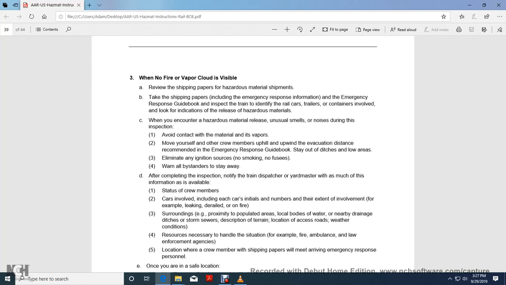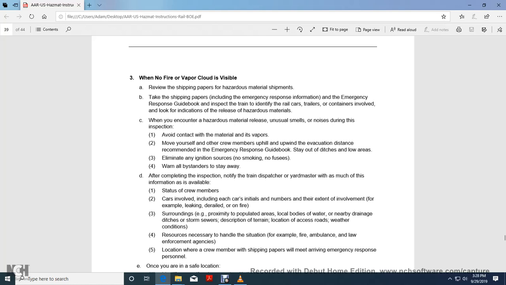When encountering a hazardous material release, unusual smells, or noises during the inspection, avoid contact with the material and vapor. Move yourself and the crew members uphill and upwind, following the evacuation recommendation in the Emergency Response Guide. Stay out of ditches and low areas, eliminate ignition sources, no smoking or fusees, and warn all bystanders to stay away. After completing the inspection, notify the train dispatcher or yardmaster with as much of the information as is available.